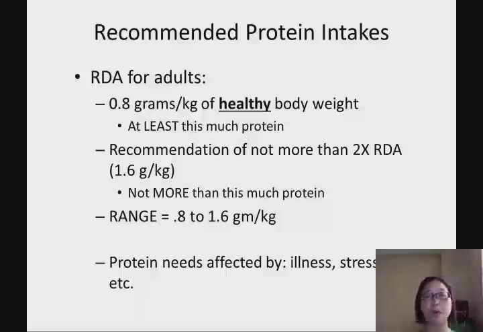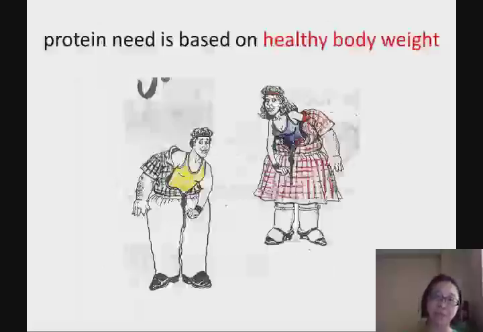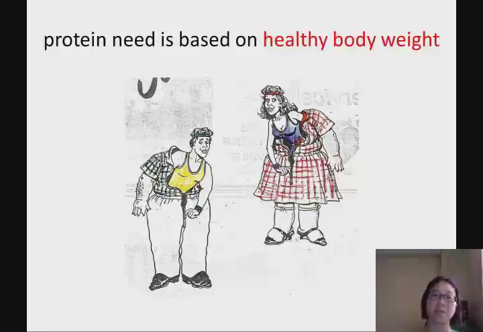Of course, when you are in an illness status, for example you have trauma and need to repair tissue, then you need more protein intake. Like age, when you get older, you may need more protein to maintain your body. When children are growing, they need more protein. When you are in a stress status, then you need more protein.